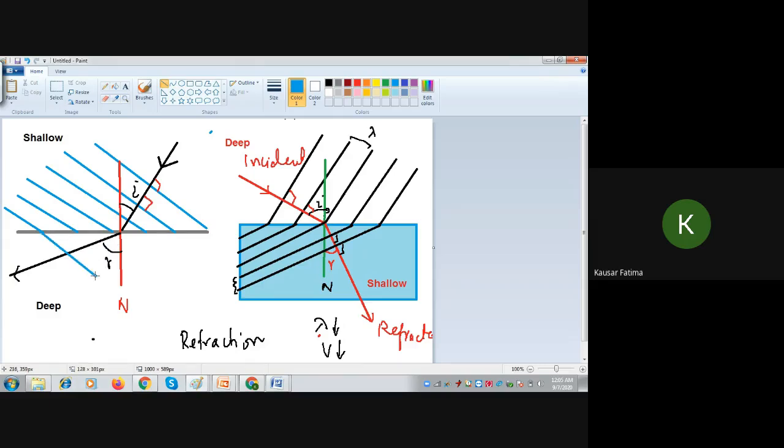No. This is 90. Okay, so I will take this one, parallel to this one, 90. So without putting much effort, see, wavefronts are away from each other. Wavelength has increased. Just try to keep them parallel to each other and perpendicular to the direction of propagation.